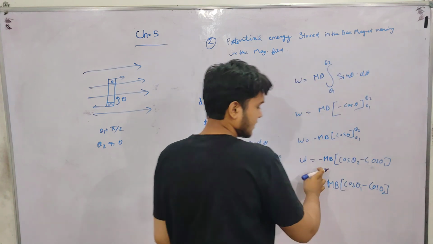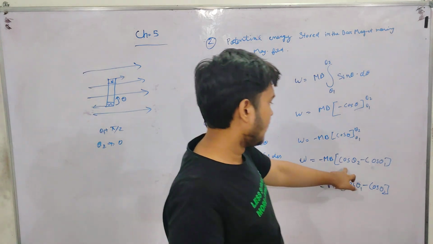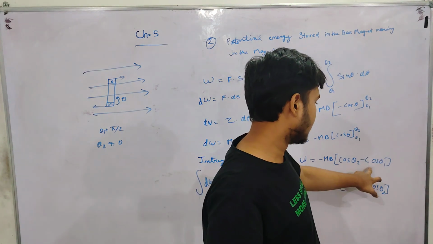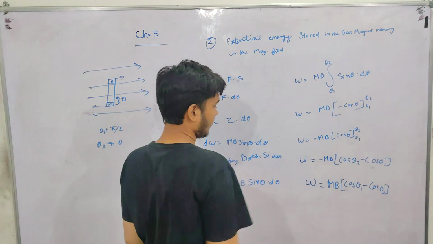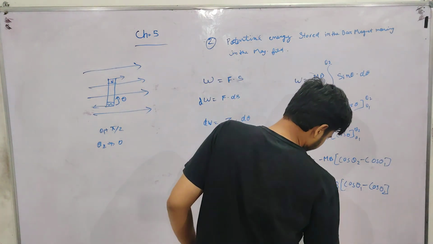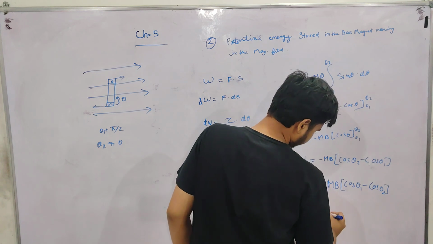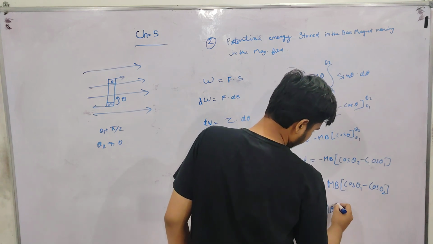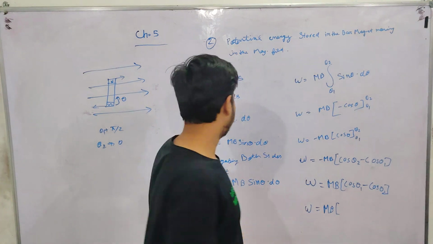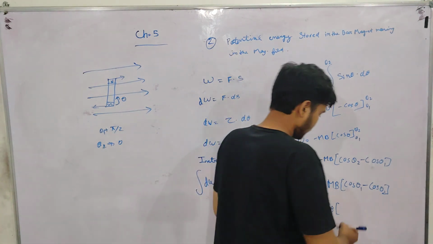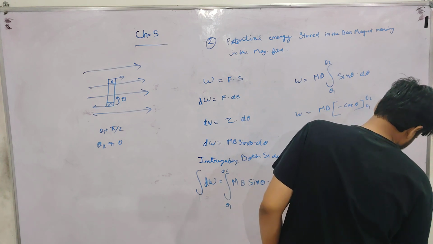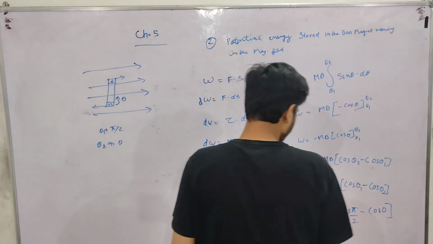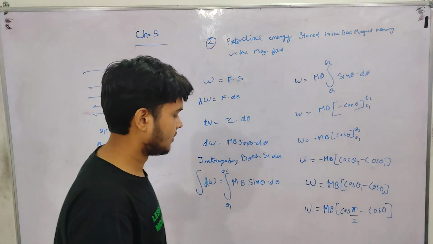The sign changes, as minus multiplied by minus becomes plus. Now putting the values of theta 1 and theta 2, we get W equals mB (cos pi by 2 minus cos 0), that is cos 90 minus cos 0 degrees.